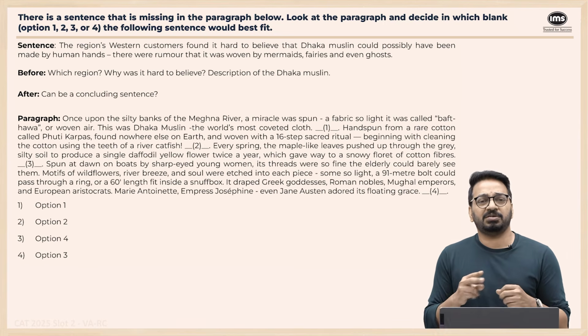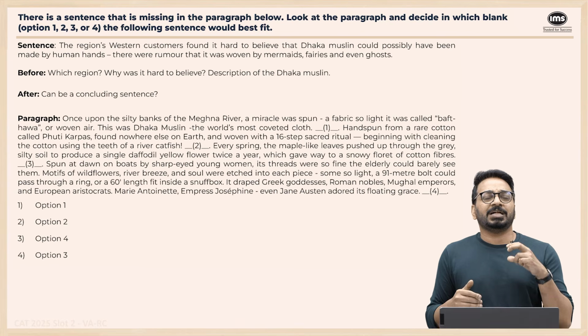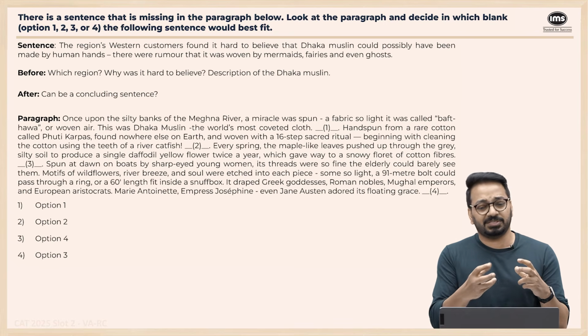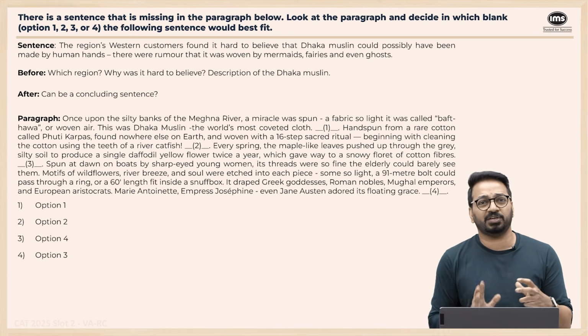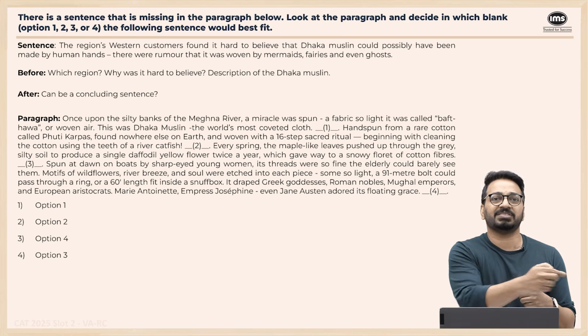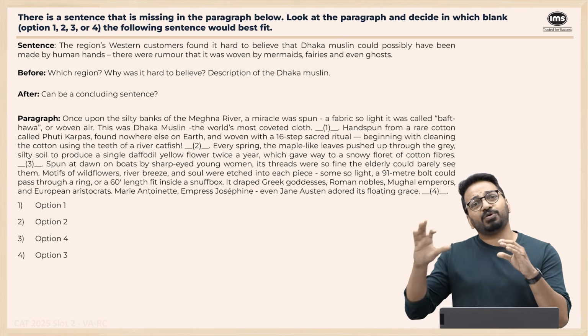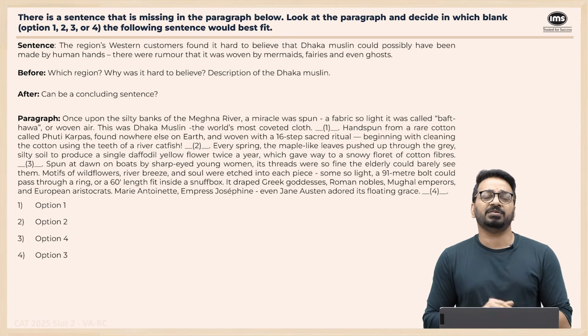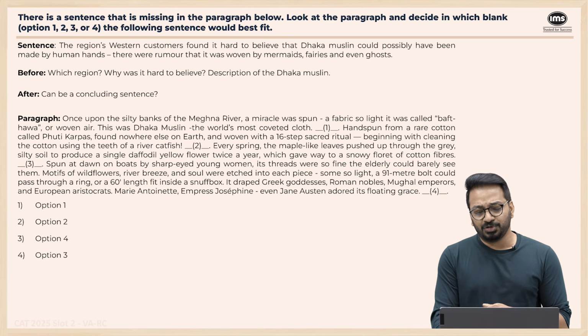But reasons for 1 over 4 are 2 things, right? The explanation of why it was so, why did people think it was this thing, is immediately following if you place it in 1. Second, the reference to the region also is immediately there in the previous sentence if you're looking at 1. So what follows and what should precede is a better fit with 1, which is why the right answer on this one is option 1 and not 4.